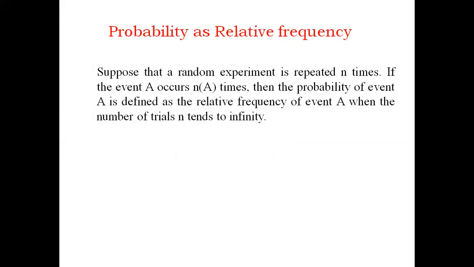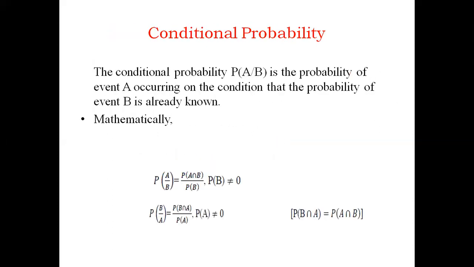Next, conditional probability. Most students read P of A given B as P of A by B, but we have to read it as the probability of event A given event B. It is the probability of event A occurring on the condition that event B is already known. Its mathematical expression is P of A given B equals P of A intersection B divided by P of B. The condition is that P of B must not be equal to 0.